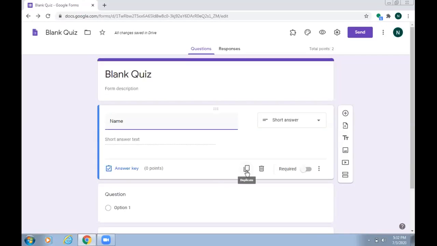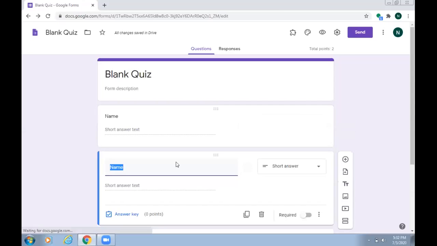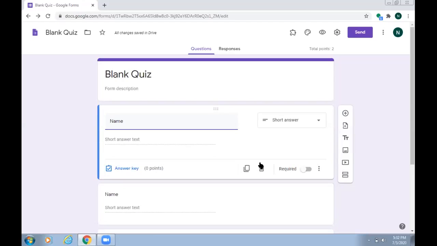These squares are for making a duplicate copy of the same type of question. When I click on it, what happened? A duplicate copy of the same question is created, right? Now, this is for duplication, or you can say copy paste. Now this is for deleting a particular question.